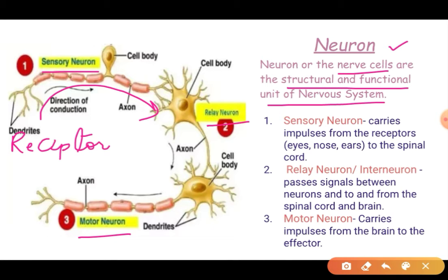So from the receptors, they bring the messages to the brain or the spinal cord. Then this is the relay neuron. The relay neuron is present inside the spinal cord or in the brain. It receives the impulses from the sensory neuron and plays a role in between. Then this is the motor neuron. The motor neuron takes the impulses from the spinal cord or from the brain and takes them to the effector organ. So here we are ending with the effector organ. It sends the message to the effector organ.